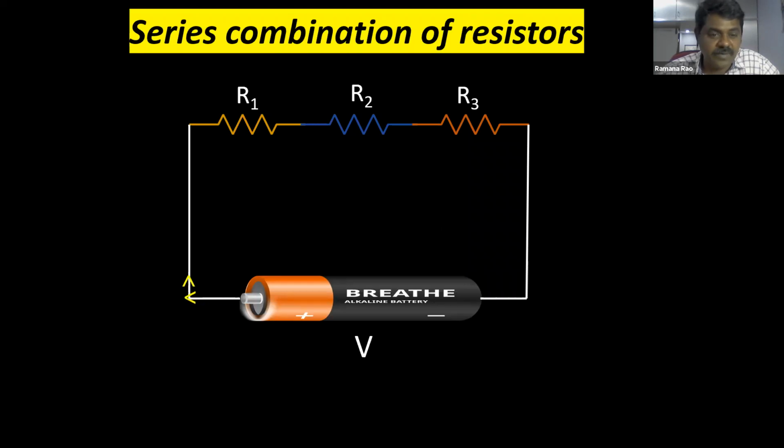The current I flows through all the resistors and comes to the negative terminal of the battery. The same amount of current I is going to pass through all the resistors.